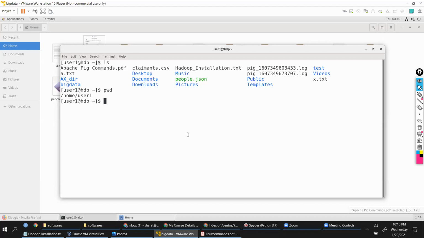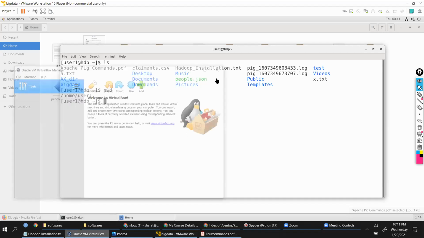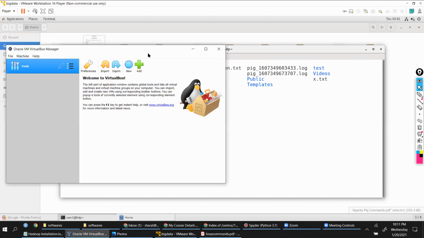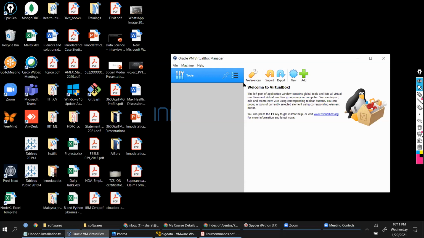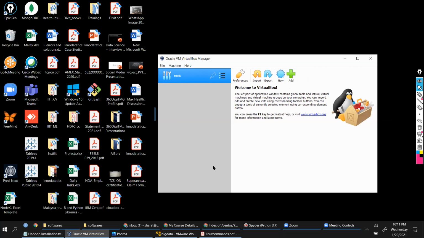Now, anyone from Mac, I asked you already, do we have anyone who is using the Mac operating system? Okay, because I wanted to show the VirtualBox option also. Let me quickly walk you through these options, and then we will follow the steps which are required for us to proceed further into installation or configuring your Hadoop.